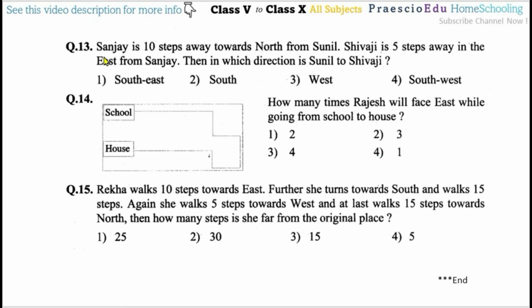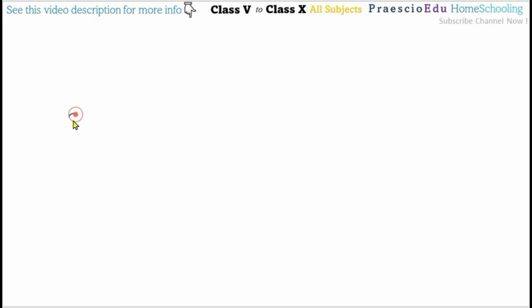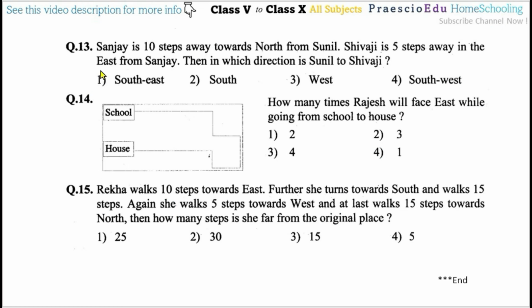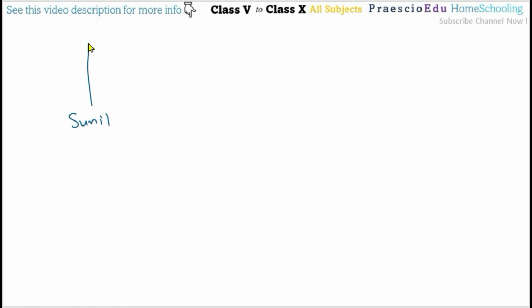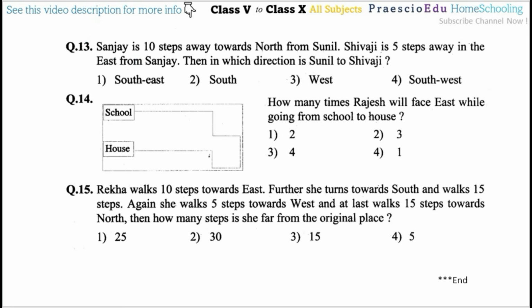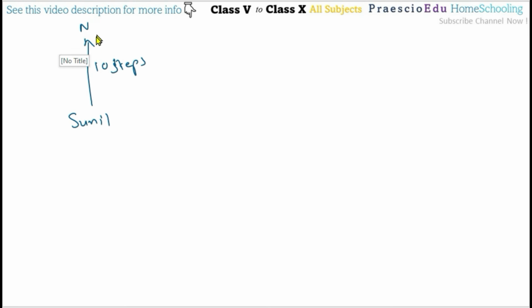Now question number 13. Sanjay is 10 steps away toward the north from Sunil. So here Sunil is here. Sanjay is 10 steps away toward the north from Sunil. So here the 10 steps toward the north. Who is that one? So he is Sanjay. This is Sanjay's position. So I just marked Sanjay.